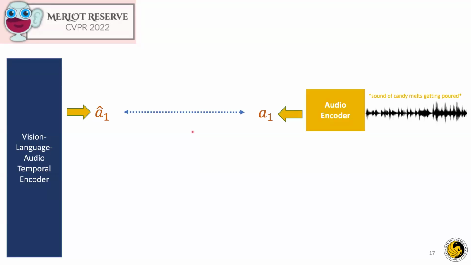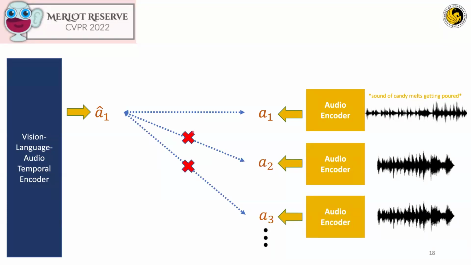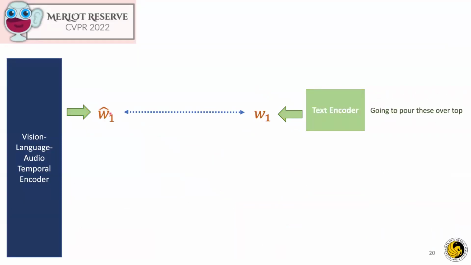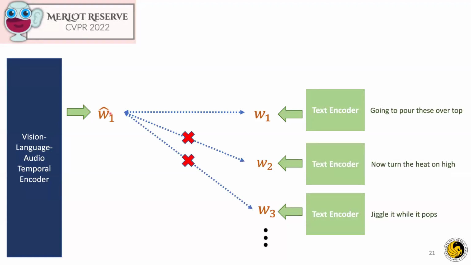Now what we do is we encode separately in isolation the input vector for this span as well, and we get this target vector, and we get the other vectors for all the other spans for the audio that we have used as an input. Now the objective is to maximize the similarity of A1 with this A1 cap versus all the other targets, so that the model tries to maximize the similarity between the input and the output, the predicted output. We do the same for the text encoder as well.